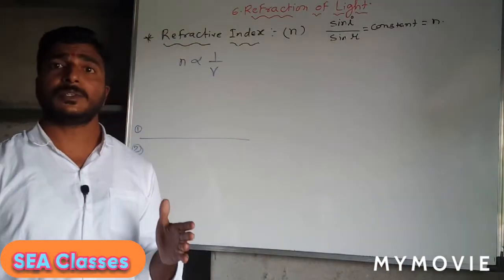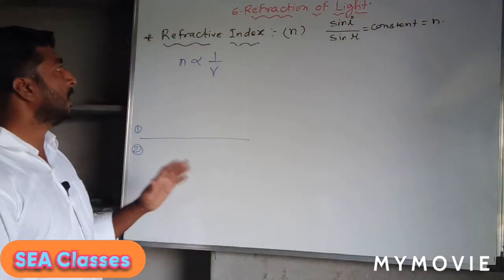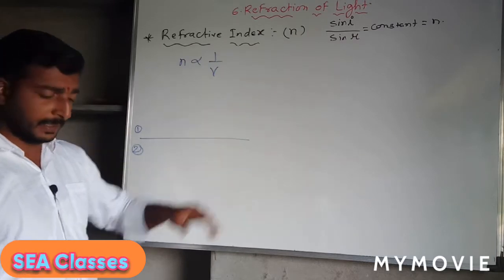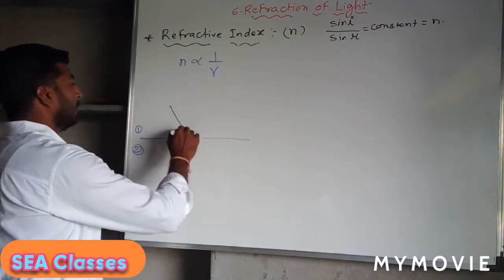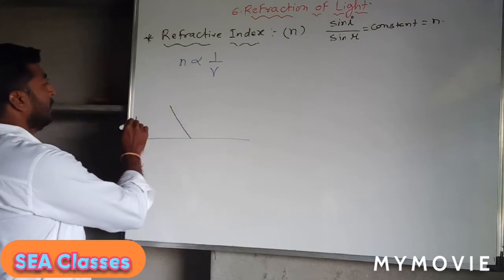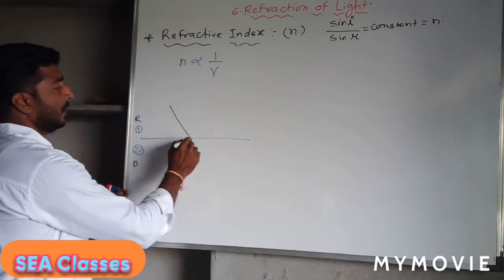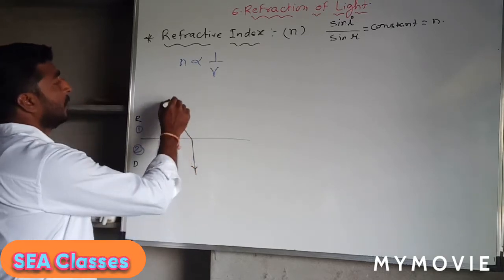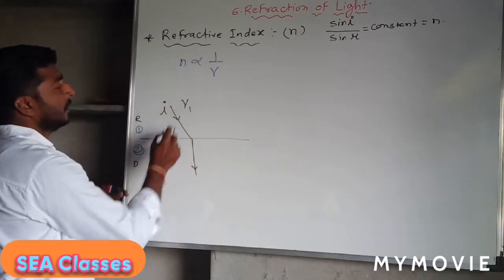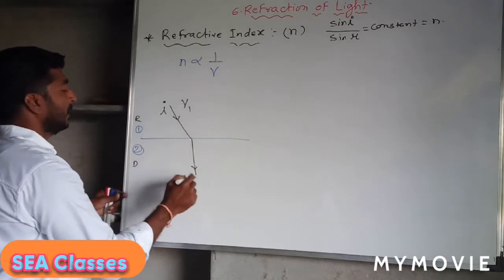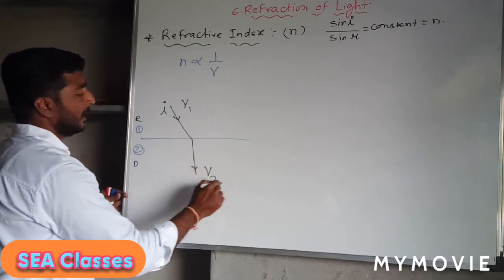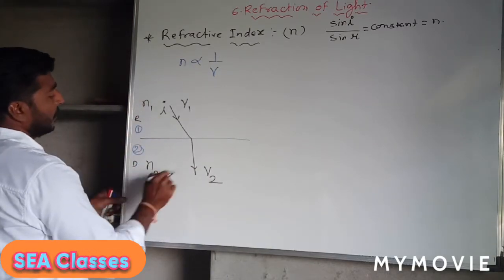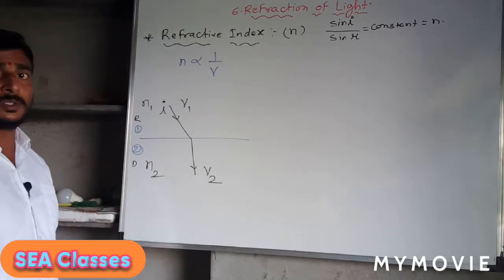How to calculate the refractive index of any given medium? Now you know that the refractive index is inversely proportional to the velocity of light. Suppose a light ray travels from one medium, say this is the rarer medium and this is the denser medium, so definitely the light ray will bend towards the normal. The velocity in the first medium will be v1, and the velocity in the denser second medium will be v2. The refractive index of the rarer medium is n1 and the refractive index of the denser medium is n2.